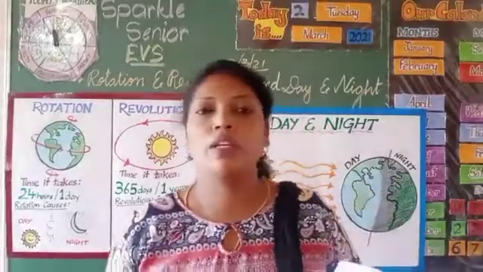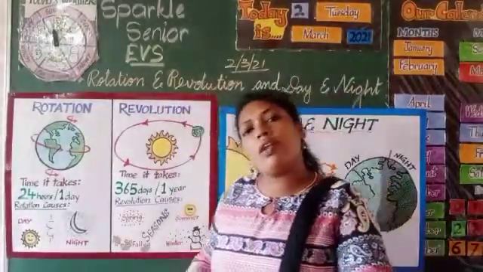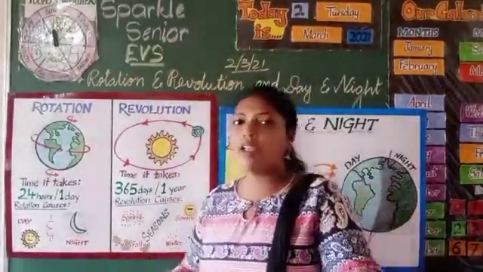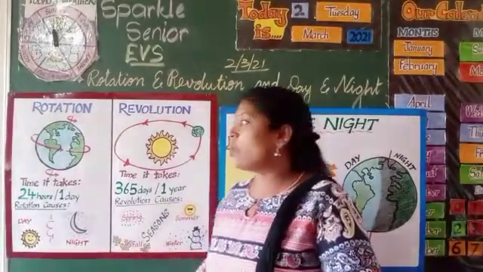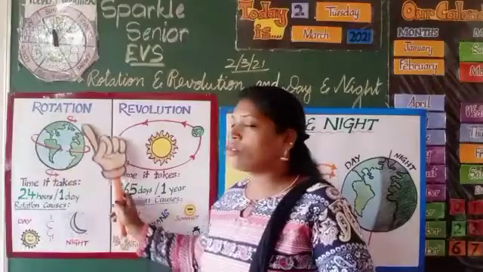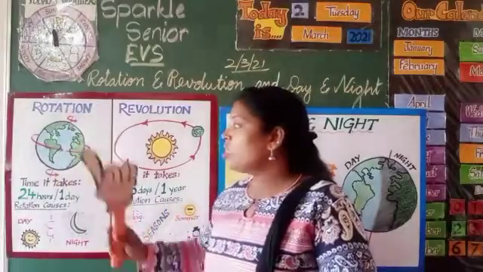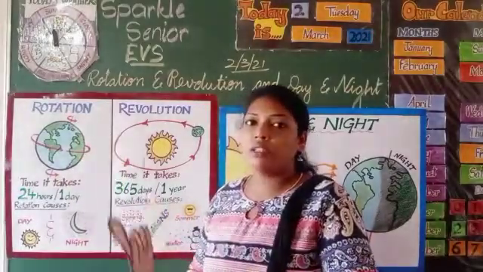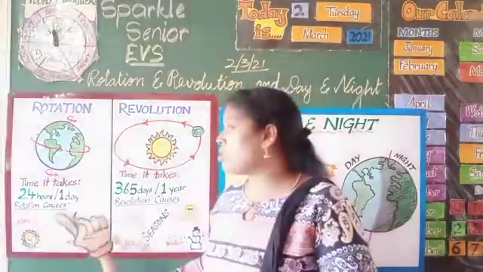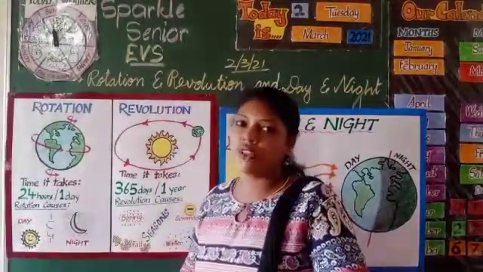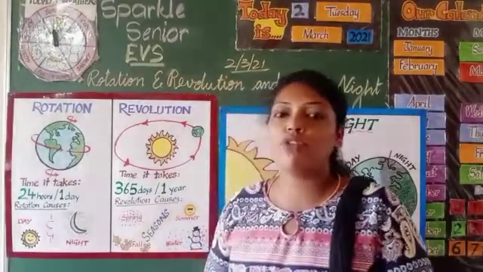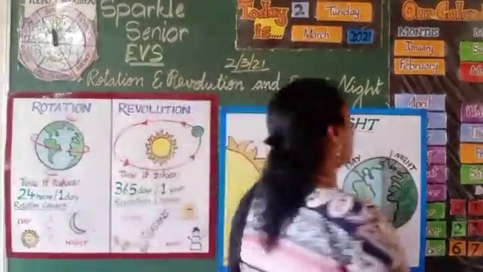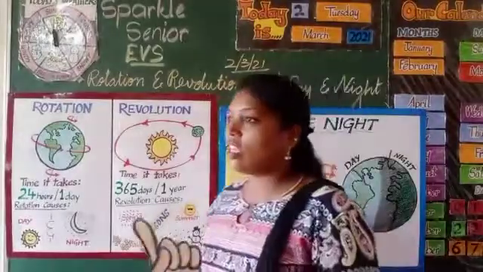No? Okay, you might be thinking, how does this day come and again night comes and again day comes and again night comes? This is all because of the movement called rotation. Rotation causes day and night. So I had already informed you that the movement of the earth on its axis is rotation.